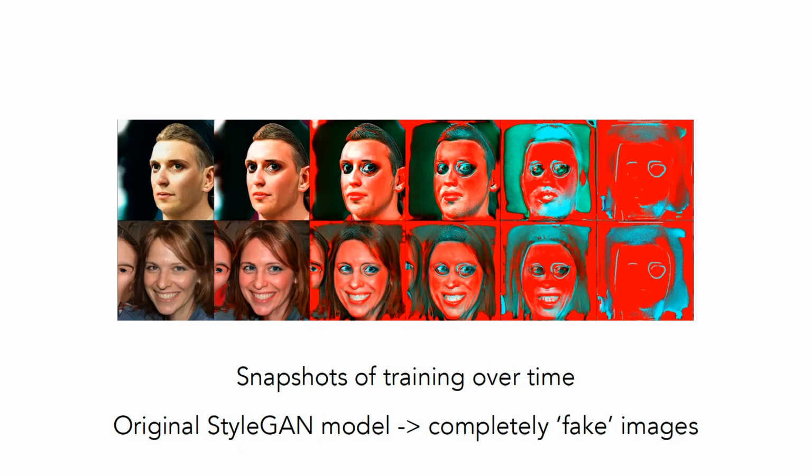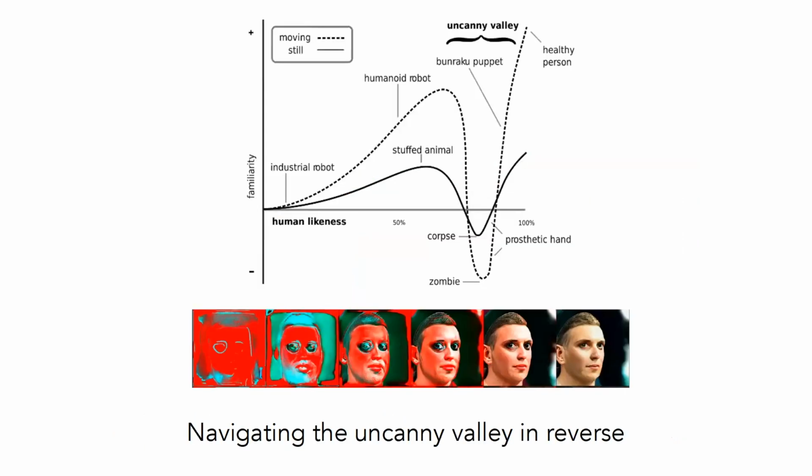And I think what's interesting is that on the left is StyleGAN, the original model, and we're going from almost perfect realism, where people genuinely can't tell the difference from real pictures, and very quickly we're moving to abstraction. And if we flip this process around, it's a bit like this famous concept of the uncanny valley.